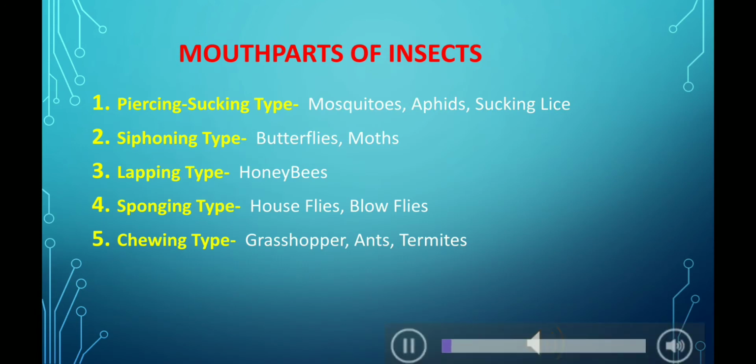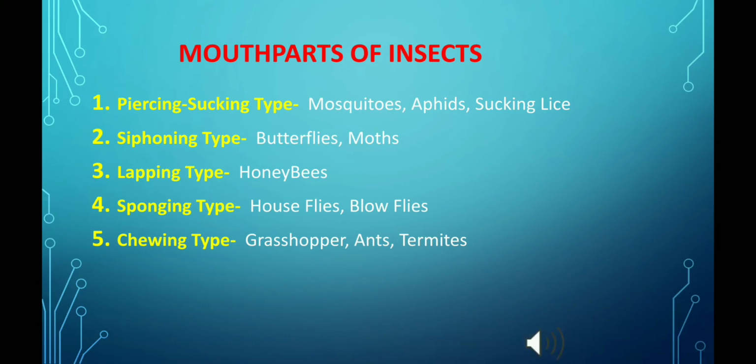If we talk about the modification of mouth parts, then the piercing and sucking type of modification of mouth parts are found in mosquitoes, aphids and sucking lice. The siphoning type of mouth parts are found in butterflies and moths. Lapping type are found in honeybees, and sponging type mouth parts are found in houseflies. And chewing type, as already discussed, are found in cockroach, grasshopper and ants, etc.